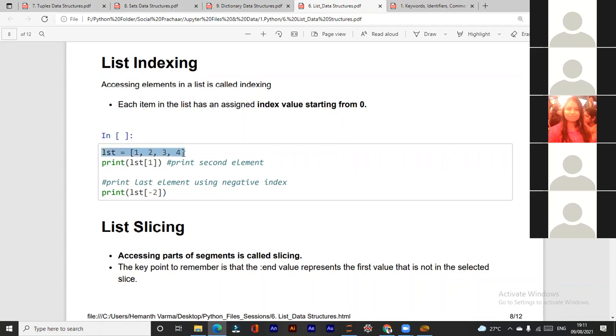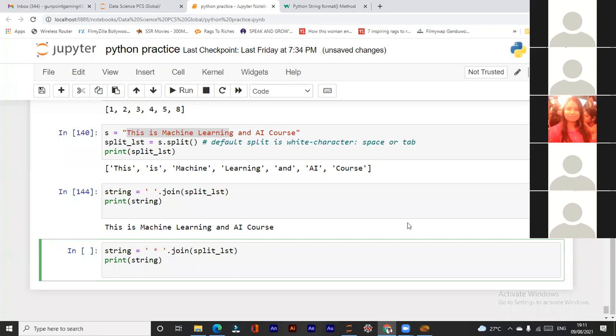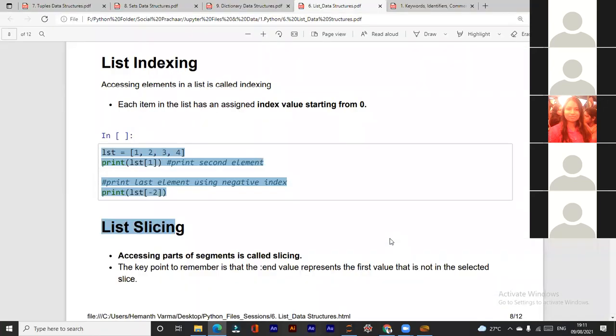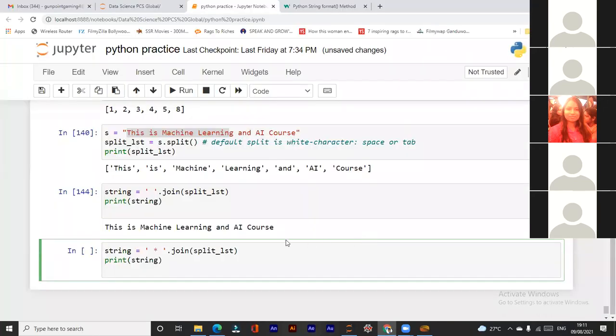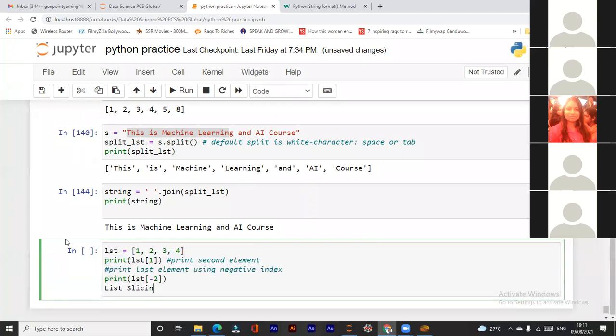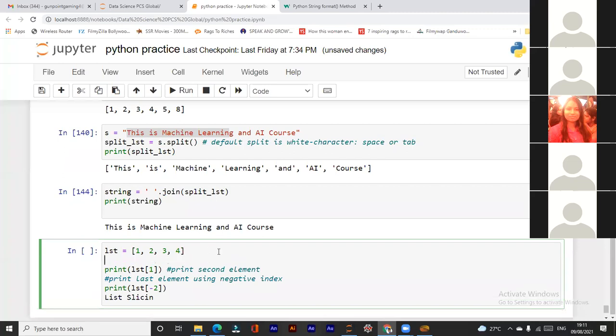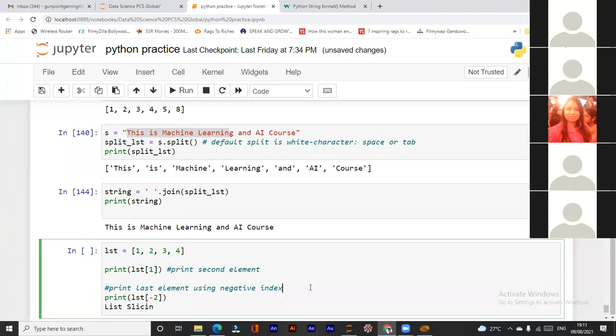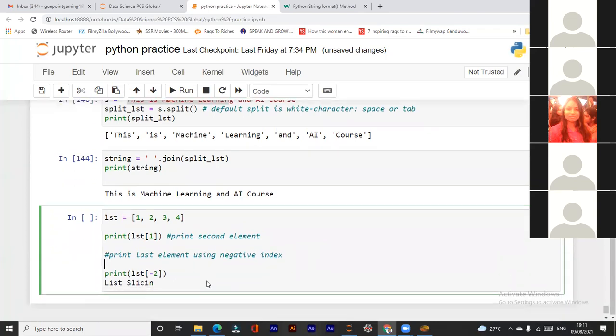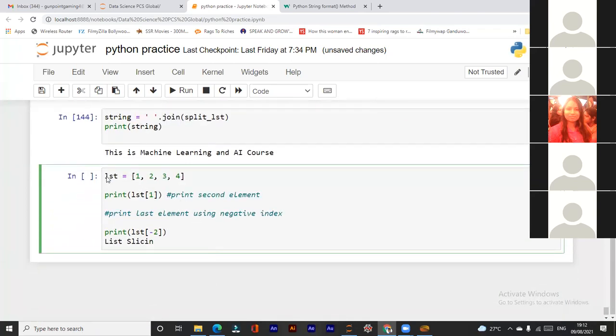So we are taking a list, then we will understand what is indexing. So this is a list.